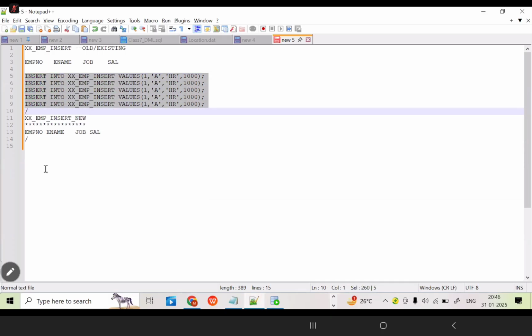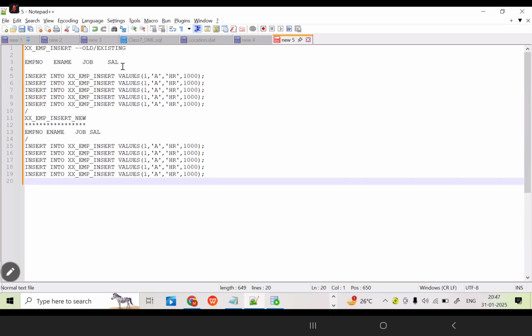For example, in the old table, XX underscore EMP insert, only 1000 records are there. For the same data, I want to store it as a new table. Again, how many insert commands do we need to write? 1000 only. For example, if the XX EMP insert table has 1 lakh records, for the same data, I want to store it as a new table. How many insert commands do we need to write? 1 lakh insert commands we need to write, or not?